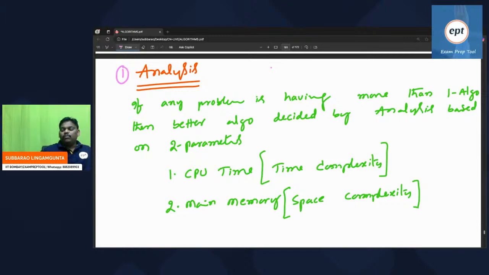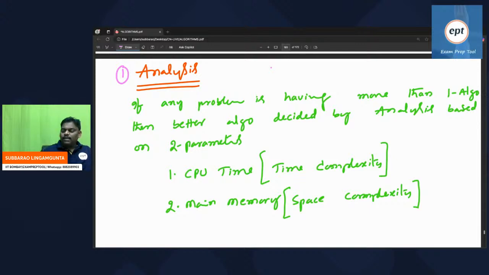If any problem is having more than one algorithm, then the better algorithm is decided by analysis based on two parameters, CPU time and main memory. Because whenever a program is running, it will use the CPU and store data in the main memory. How much CPU time it is taking and how much main memory it is using, that is called time complexity and space complexity. For any algorithm, if time complexity is less, then it is the best one. Suppose a problem has 5 solutions; the solution that takes less time has less time complexity, and that is the better algorithm.